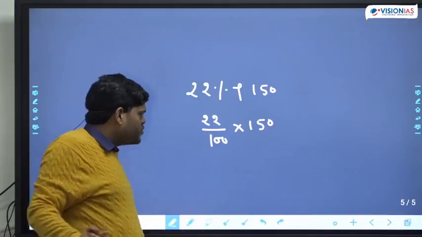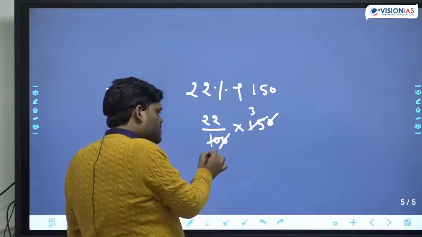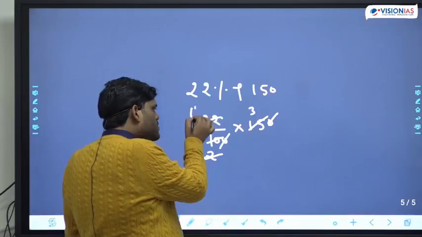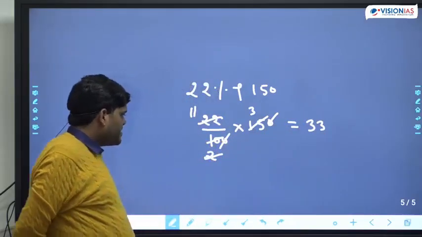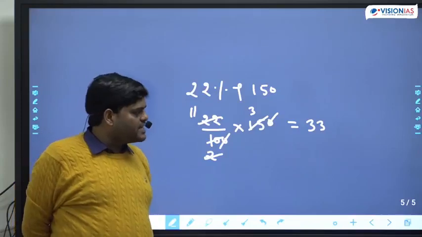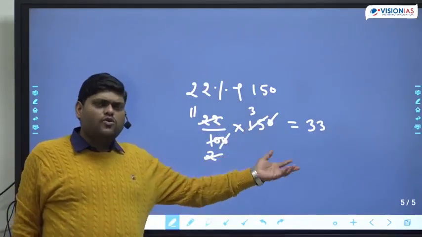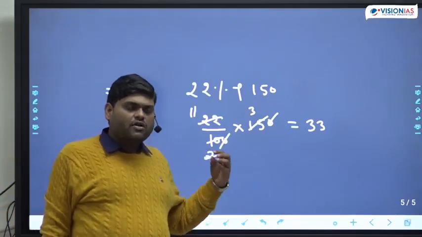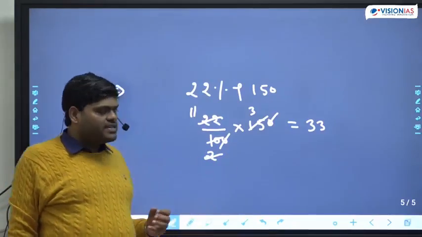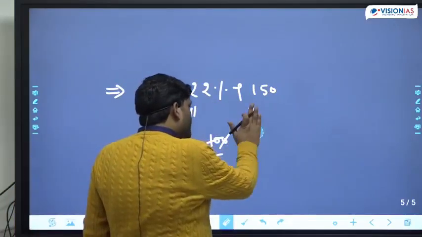Now we can do the calculation part. The answer will be 33. This is one way to solve the question. But we can solve it without doing all this. We can solve this question mentally also. How can we solve it? Let's learn that part.